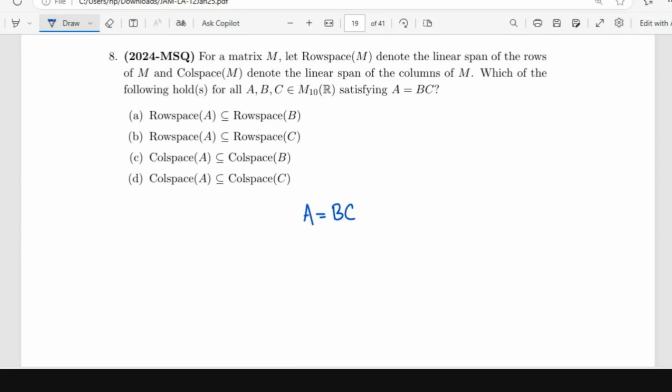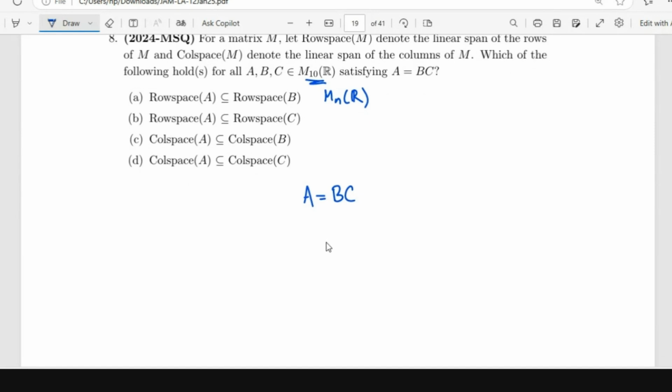So irrespective of the order of the matrices, in fact, in general for M, N, R, whatever we are going to deduce will be true. So you have A is equal to BC. You want to see what is the relation between the row space of A and the row space of B or C, and the column space of A with the column space of B or C.